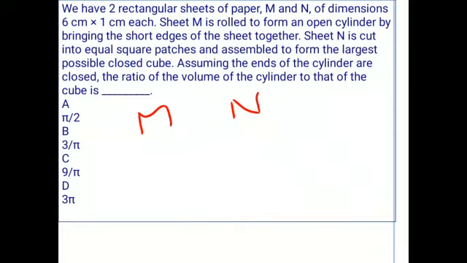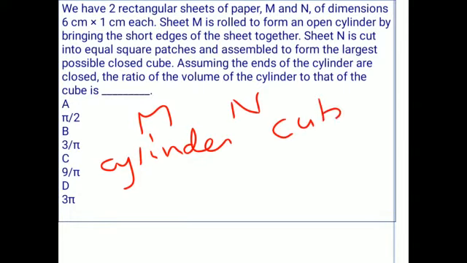So here sheet M is used to form a cylinder and sheet N is used to form a cube, right?